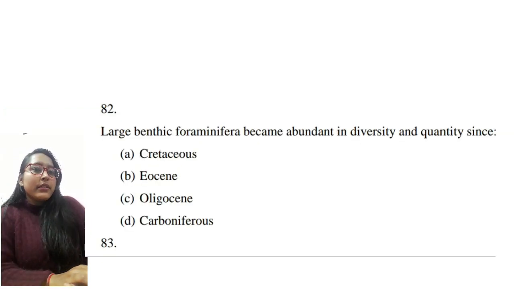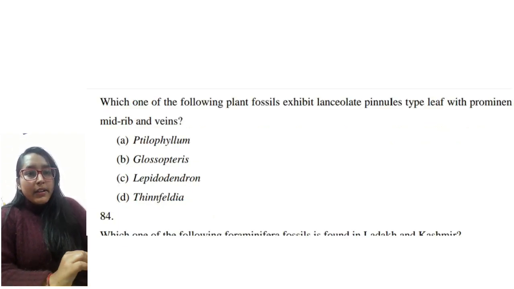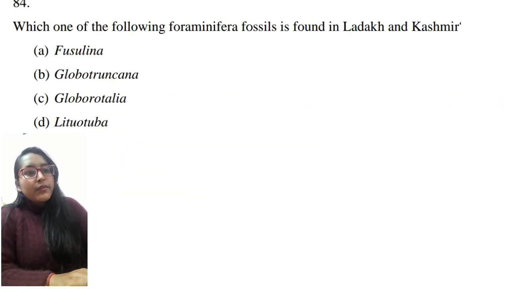Large benthic foraminifers are from the Eocene age. And next is which leaf has a prominent midrib. Prominent midrib is present in Glossopteris. And which one of the fossils do we find in Ladakh and Kashmir? I have chosen Globorotalia for this. Let's see if it will be correct or wrong.